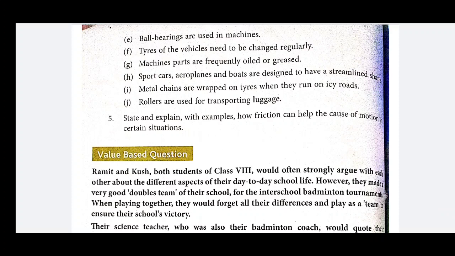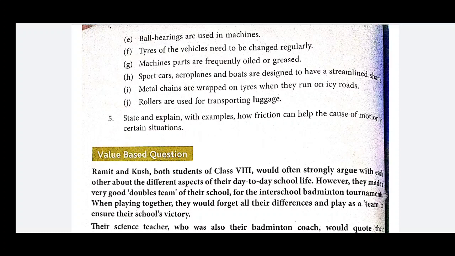Now, next one is: state and explain with example how friction can help the cause of motion in a certain situation. For this, we have to discuss various cases.